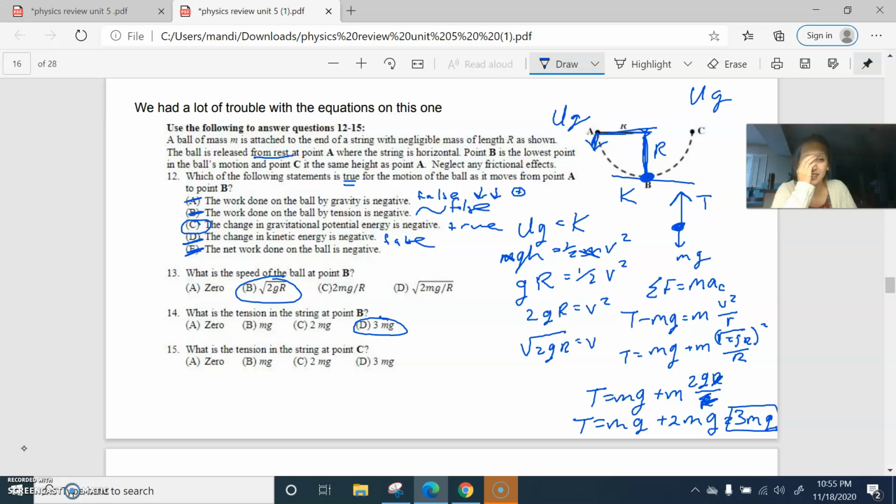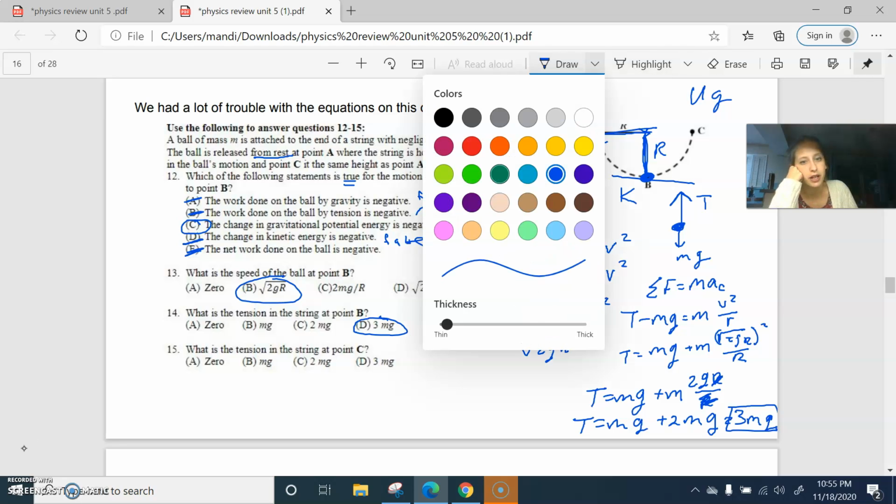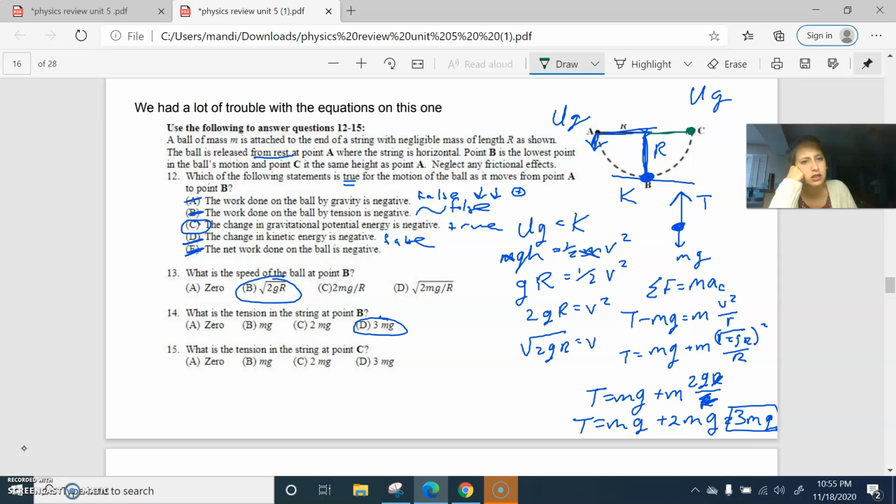What is the tension at point C? Like we need to change colors. There's a lot happening. At C, okay. The tension is the only center-seeking force. So the sum of the forces in the direction of motion is m a_c. Tension equals m v squared over r. The v squared is 2gR over r. T equals m times 2g, 2mg. I think that's it.